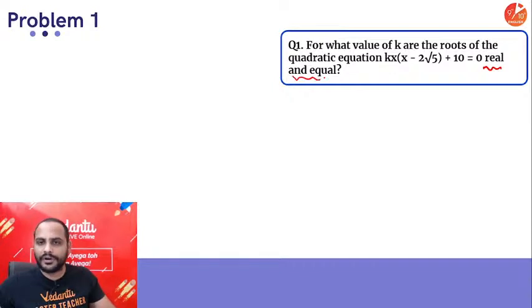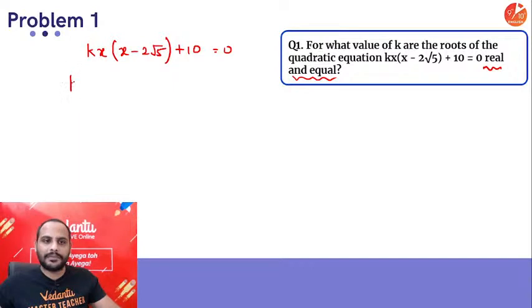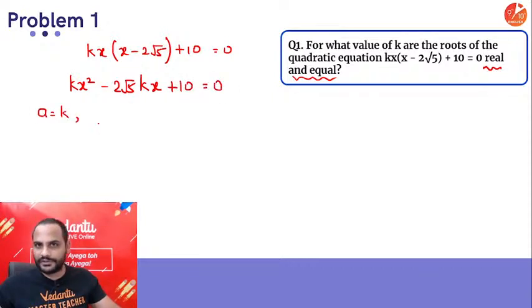This is the most important condition. So here what do you have? You have kx times of x minus 2 root 5, plus 10 equal to 0. If I multiply, I'll get kx square minus 2 root 5 into kx plus 10 equal to 0. So from here you will say a is equal to k, the coefficient of x square, b is equal to minus 2 root 5 into k, and c is equal to 10.